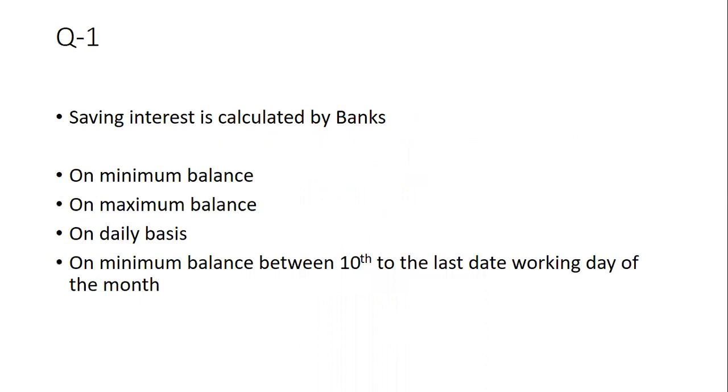Question number one is that saving interest is calculated by banks on minimum balance, on maximum balance, on daily basis, or on minimum balance between 10 to the last working day of the month. So earlier, saving interest was calculated on the minimum balance between 10 to the last date of working of the month, but it is converted to be calculated on daily basis. So nowadays, saving interest is calculated on daily basis.